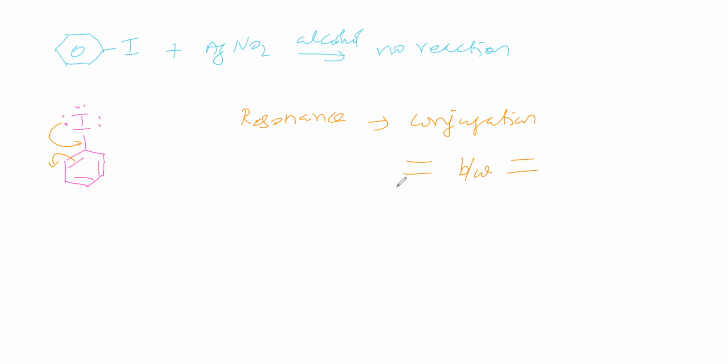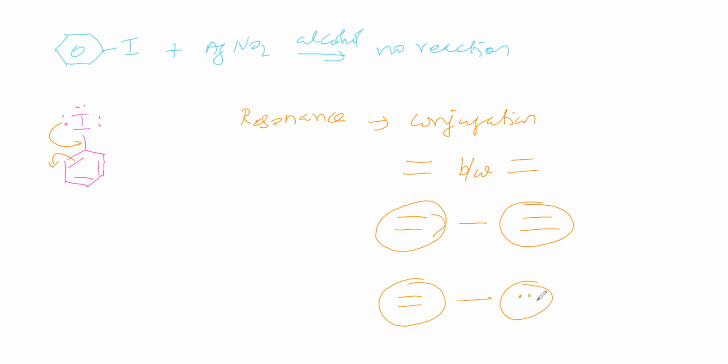That means if two double bonds are separated by a single bond, then we can say this double bond is in conjugation with this double bond. Conjugation means two things separated by a single bond. If a double bond is separated by a single bond from a lone pair, then we can say the lone pair is in conjugation with the double bond.